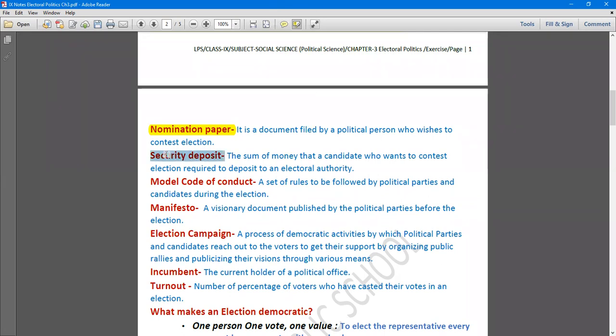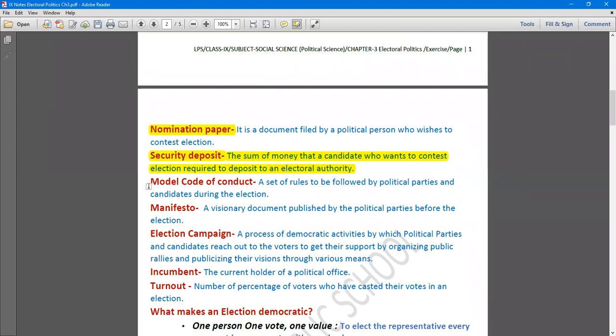Security deposit. As the nomination paper is filed, a sum of security deposit is also deposited. So the sum of money that a candidate who wants to contest election is required to deposit to an electoral authority is known as security deposit. So what do you mean by security deposit? The sum of money that a candidate who wants to contest election is required to deposit. And required to deposit to whom? To an election authority. Okay.